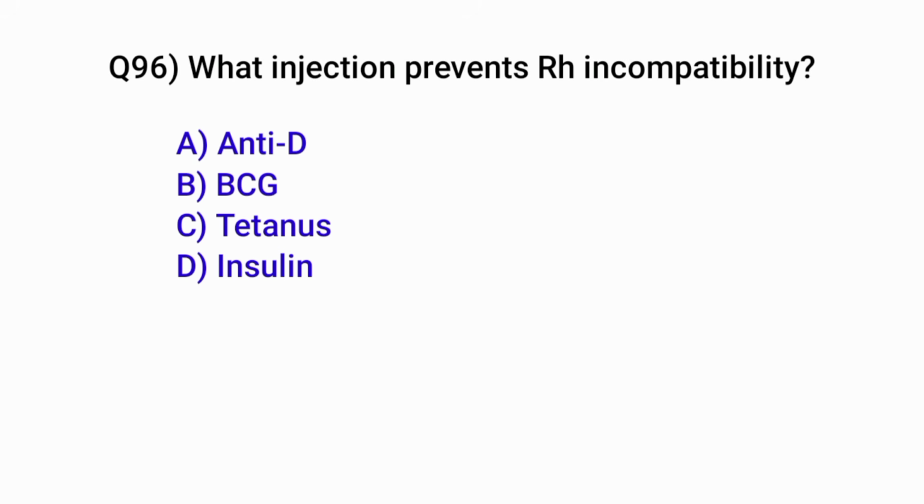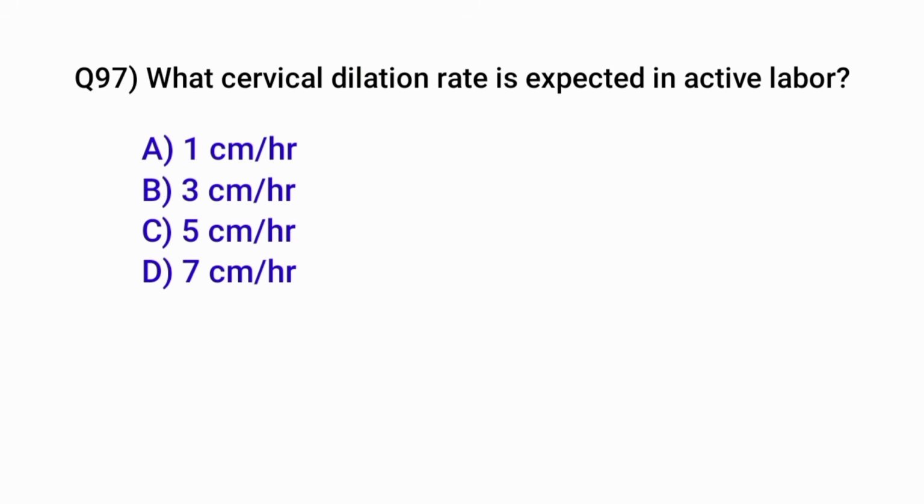Question number 96. What injection prevents Rh incompatibility? Correct option is A. Anti-D injection. Question number 97. What cervical dilation rate is expected in active labor? Correct option is A. 1 centimeter per hour.